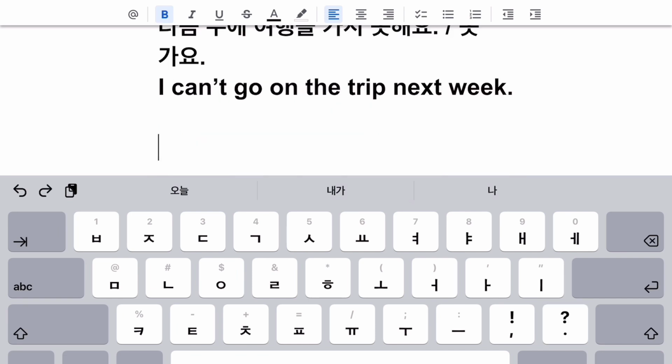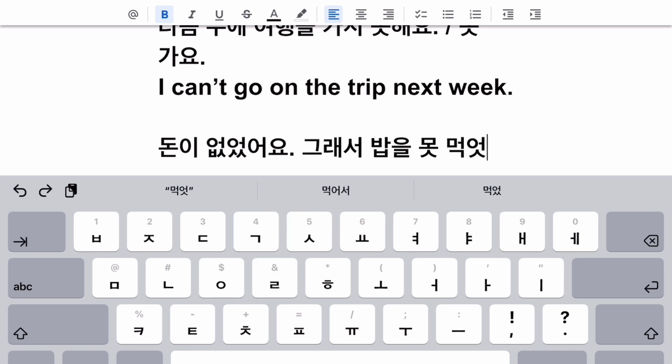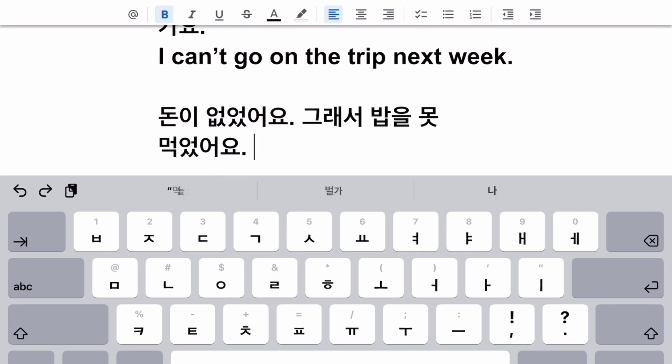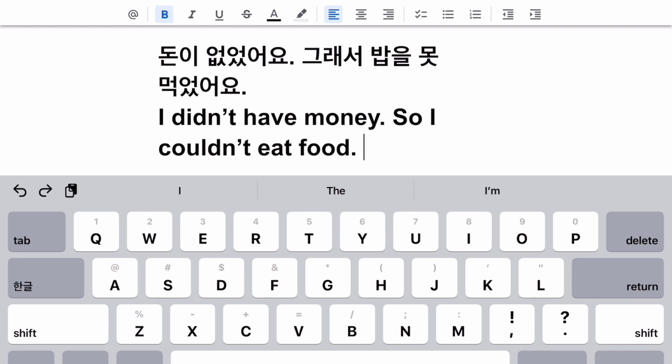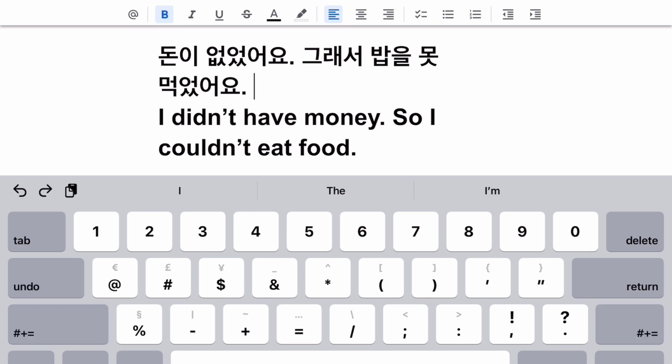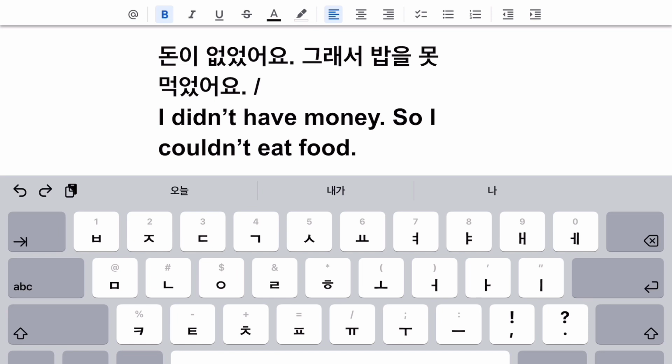Next example, we're gonna say 돈이 없었어요. 그래서, which means so, 밥을 못 먹었어요. So I didn't have any money, so I didn't eat food. Or I couldn't eat. And if you know the other word for food, 음식, 음식 also means food. So you could say 그래서 음식을 못 먹었어요. But 밥 is used by Koreans for food. It can also just mean rice. So it has two meanings.